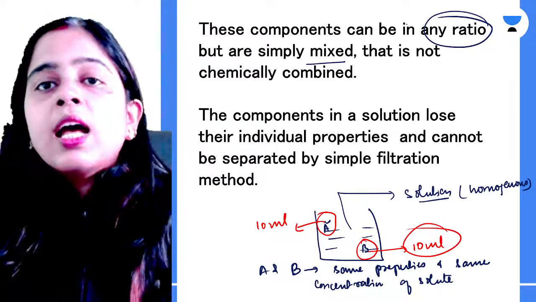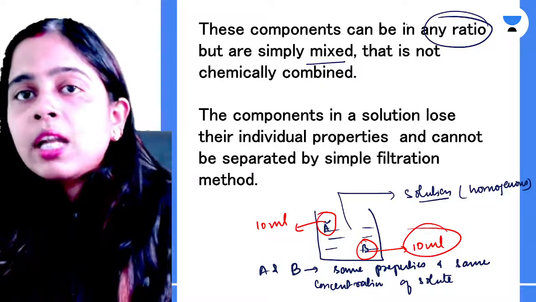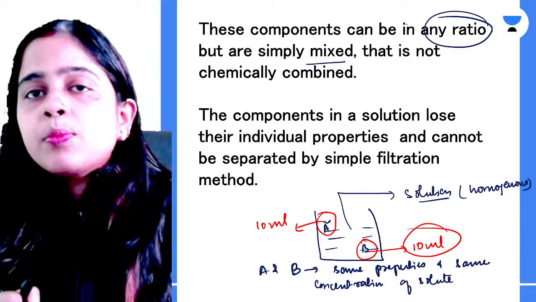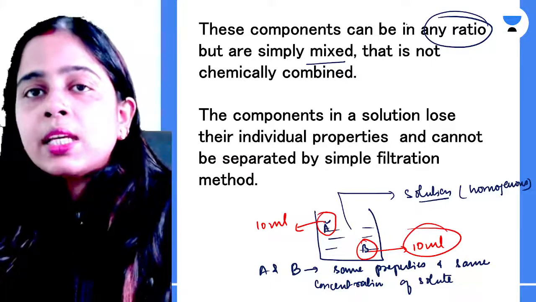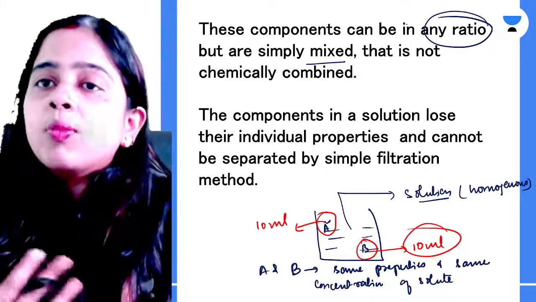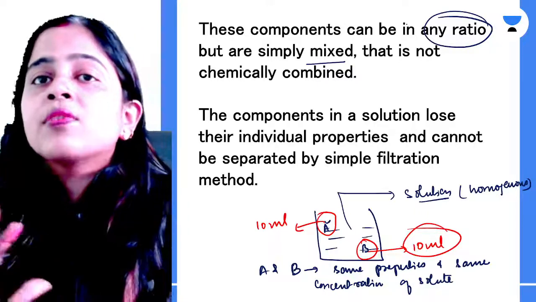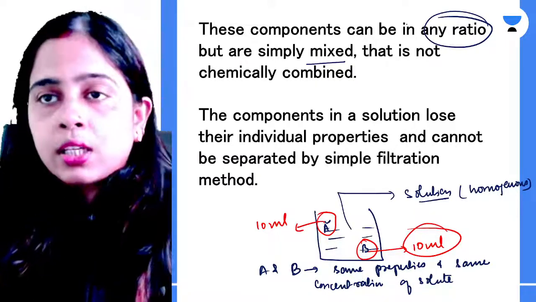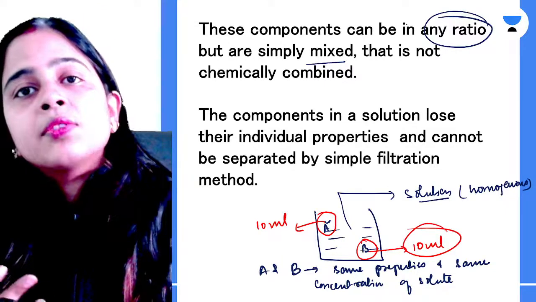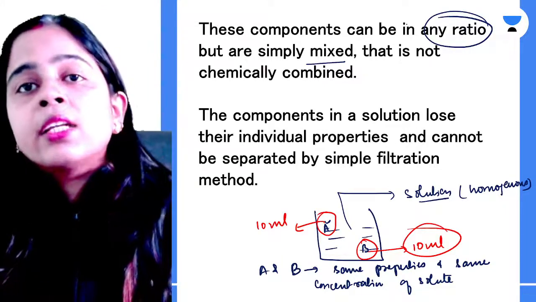I do not like so much sweetness, so I will put less sugar in the solvent. Both of us are making a homogeneous sugar solution, but it is not fixed how many spoons of sugar you need. That means you can prepare the mixture in any ratio.